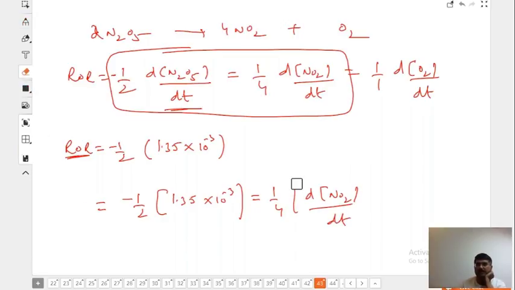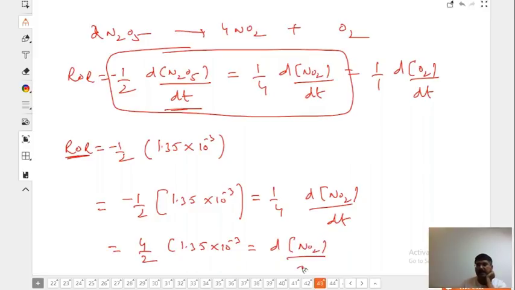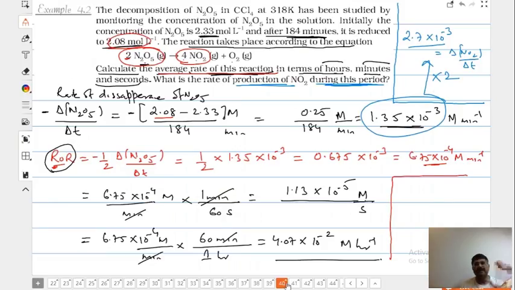So if you want to calculate this, then it is going to be 4 by 2 times 1.35 into 10⁻³ is equal to dNO2 by dt. That is what he has asked in the third option. Rest all he was shifting from one thing to another, right? Understand this again.